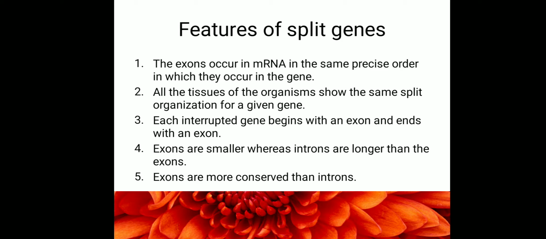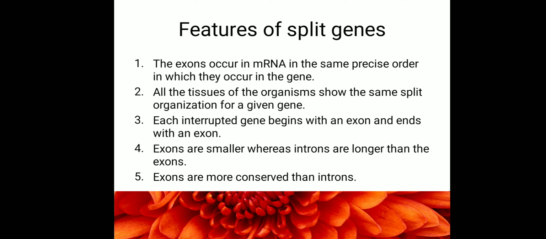And the next feature is exons are smaller, whereas introns are longer than the exons. Initially I told one more sentence, there are more number of exons. The number of exons is more, but the sequence size is very small. Exons have smaller sequences, whereas introns have longer sequences. But the number of exons present in a gene is more compared to the number of introns present. That also you should know.